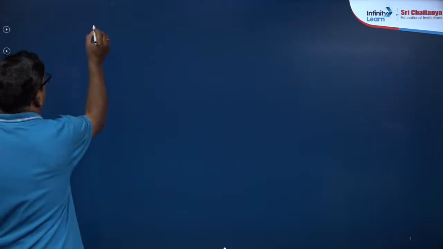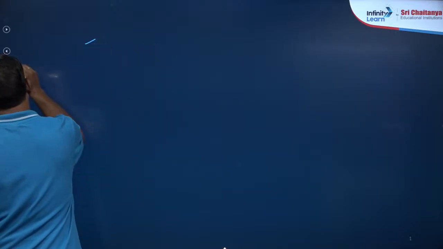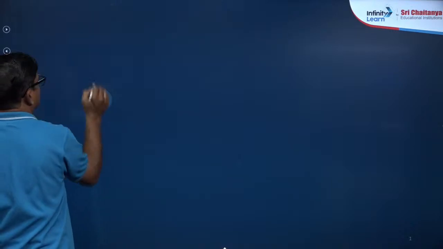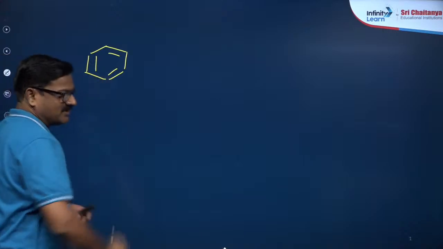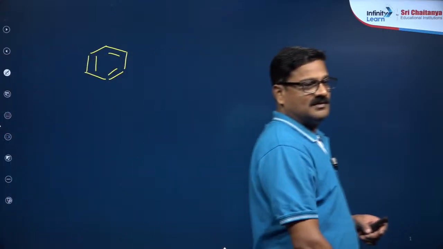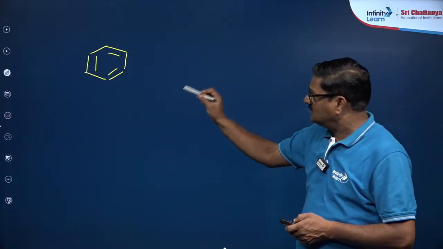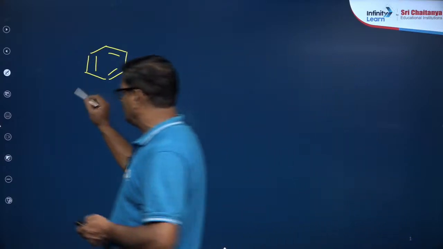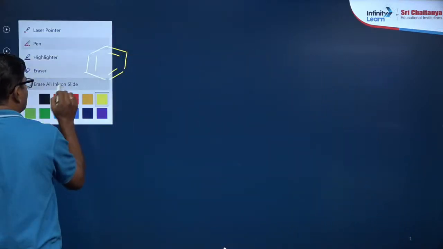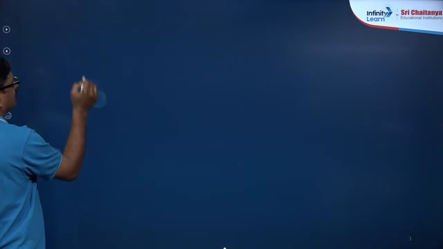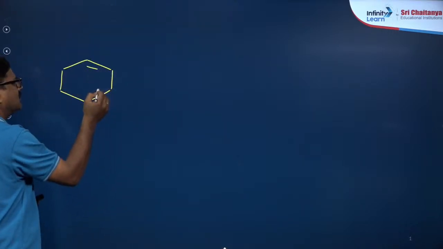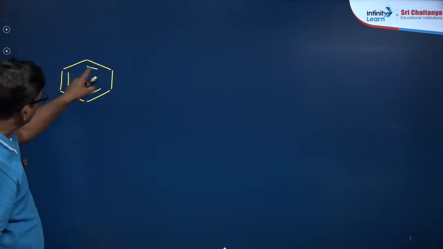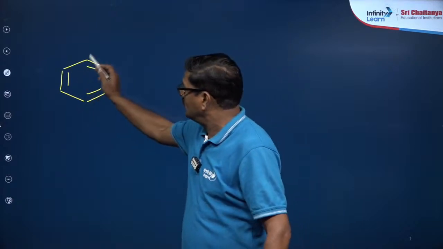I just want to discuss the benzene structure. This is the structure of benzene. Does this particular structure explain everything about benzene? Between these two a double bond, between these two a single bond.